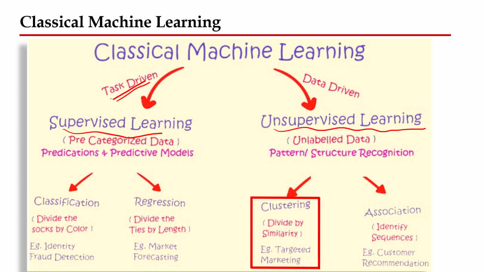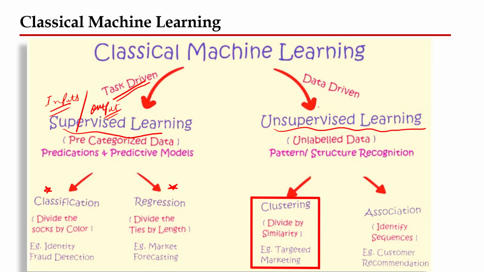Task driven means whether you would like to classify your data, which means whether a particular data point is going to be class A or B or C, or whether you want to check the cause and effect relationship, which is the regression perspective. So the task is basically whether you would like to do classification or regression. When we say supervised, we clearly know what my inputs are, which means what features we have, and what output we have, which we would like to predict or classify based on these inputs.